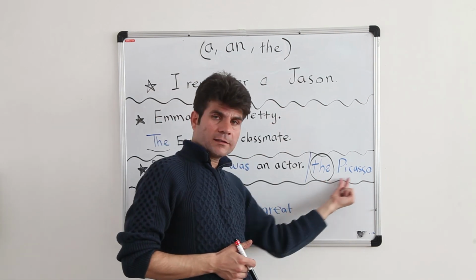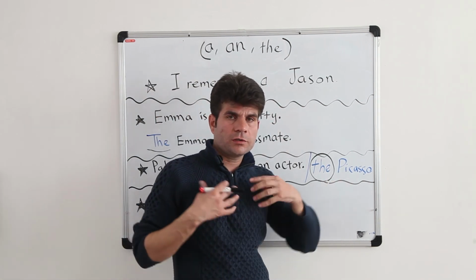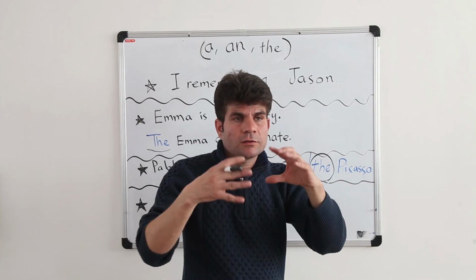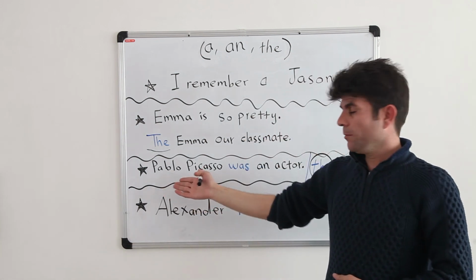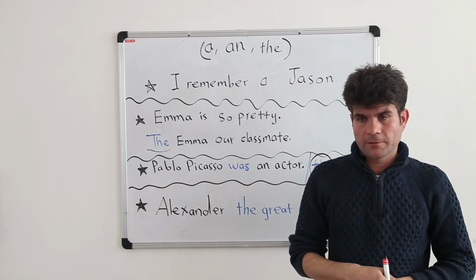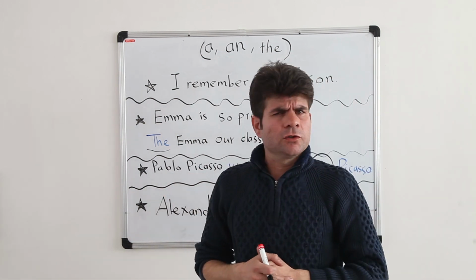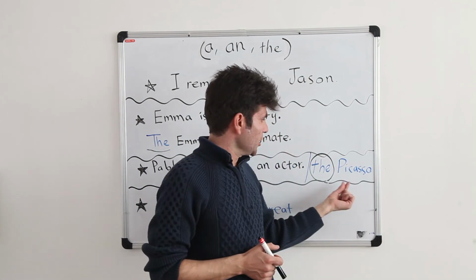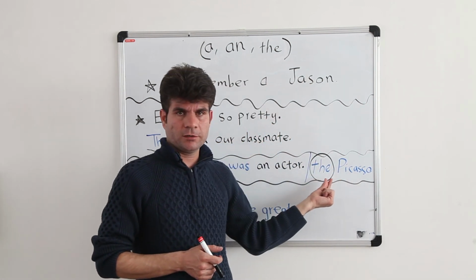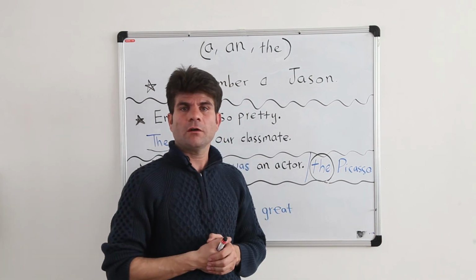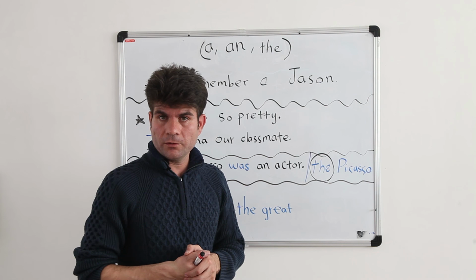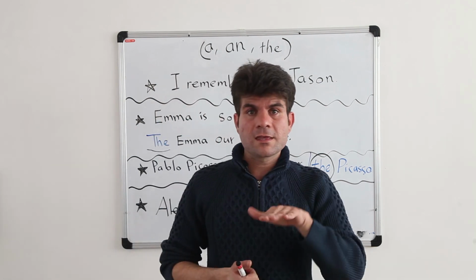And here, just with this structure, two words, we could make our friend understand our question. Pablo Picasso was an actor. I get surprised. You mean the Picasso? And this one, when we want to talk about a famous person, yes, we could use the, and we change the pronunciation of article the. The Picasso? Yes, the Picasso.